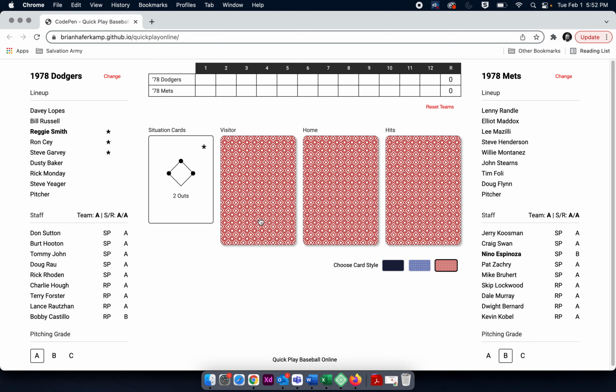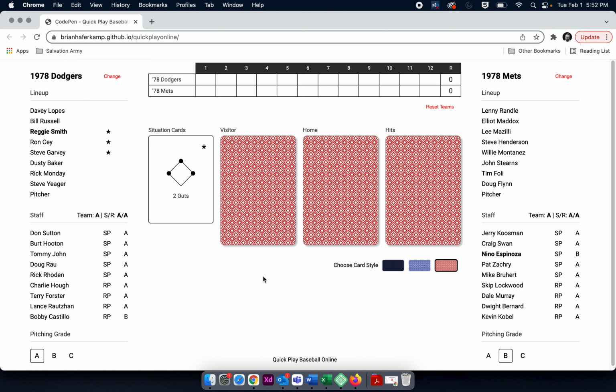So in a card pile here, the visitor pile is a B, right? So there are 2 10s and then 5 through 9. So 1 of each of the 5 through 9 cards. Normally a 5 through 9 is an out, but for a star player, it's 3 hits out of 7 instead of 2 hits out of 7, because there's 1 9 and 2 10s. So the odds of Reggie Smith getting a hit and triggering a hit are much greater than they are for, let's say, Rick Monday or Steve Yeager.